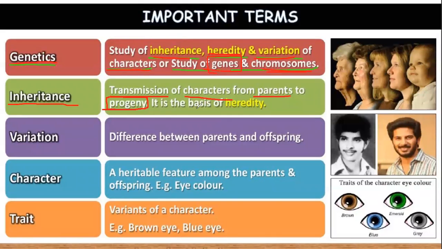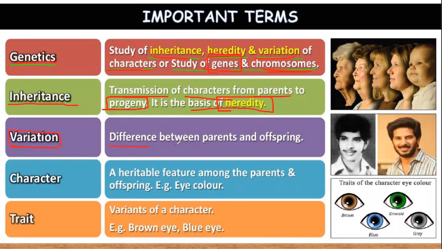It is the basis of heredity. So sometimes a 1 mark question may come: name the basis of heredity. The answer should be inheritance. The next term was a question in your first unit test paper, and most of you wrote the correct answer, so I hope this term may be clear.